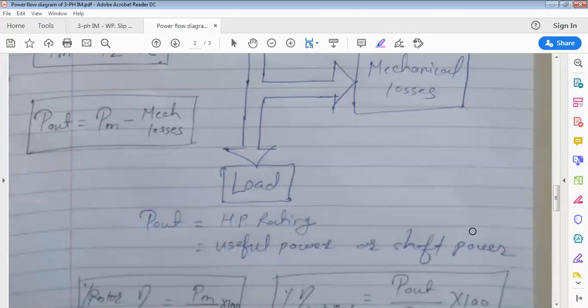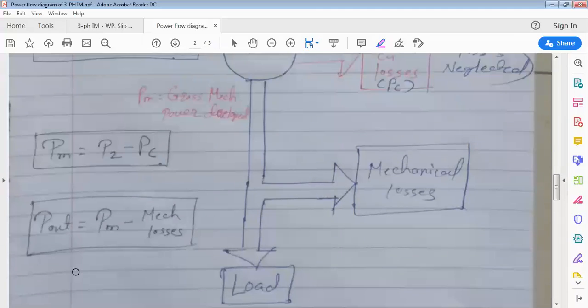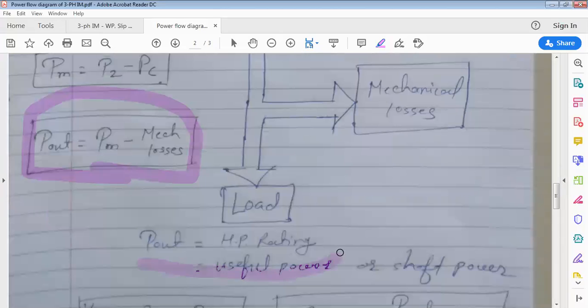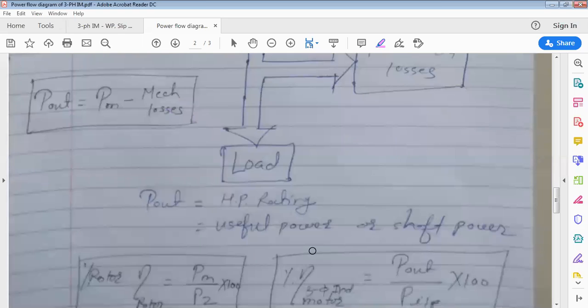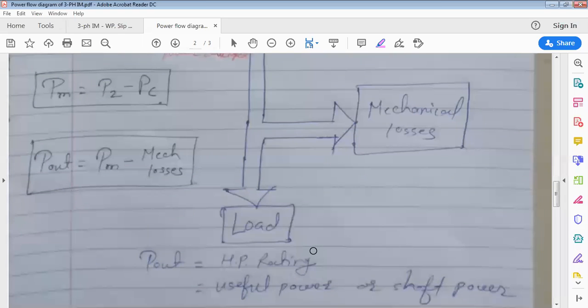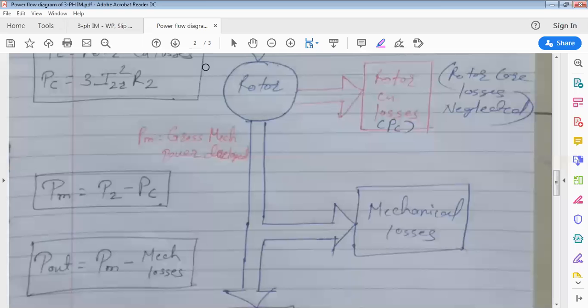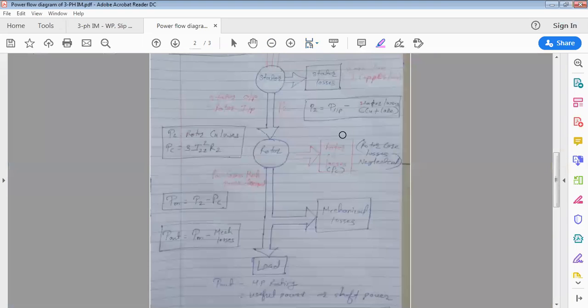Power flow diagram. So what equation can we write here? PM minus mechanical losses is P output. Output we have seen as TSH into omega in DC machines. P output in nameplate, whatever power rating is given, is nothing but the useful power, shaft power, HP rating of motor. Clear? So power flow diagram clear, everyone? Have you got it?